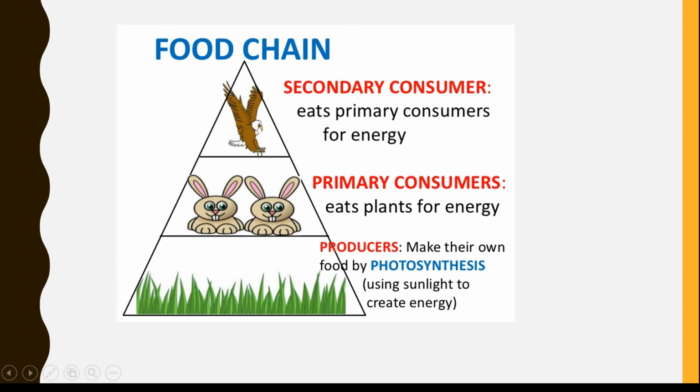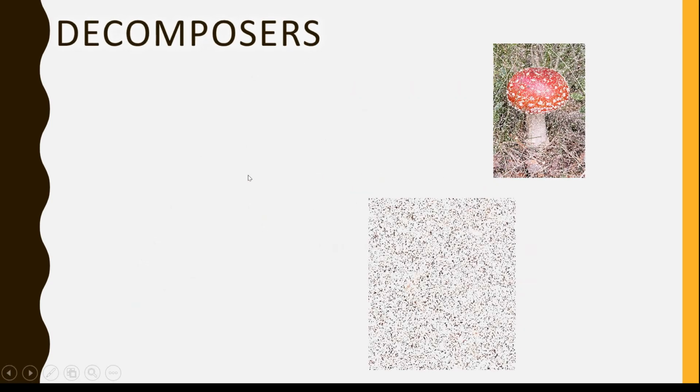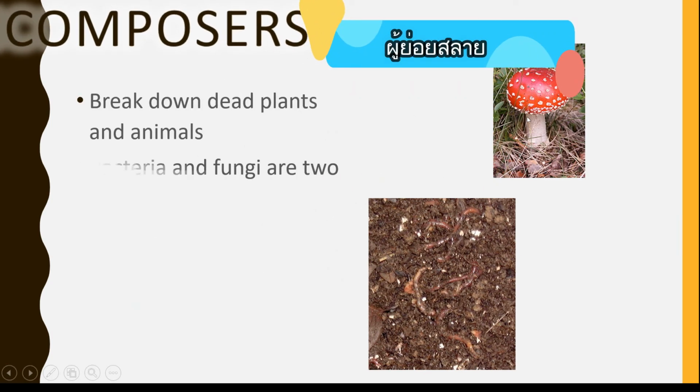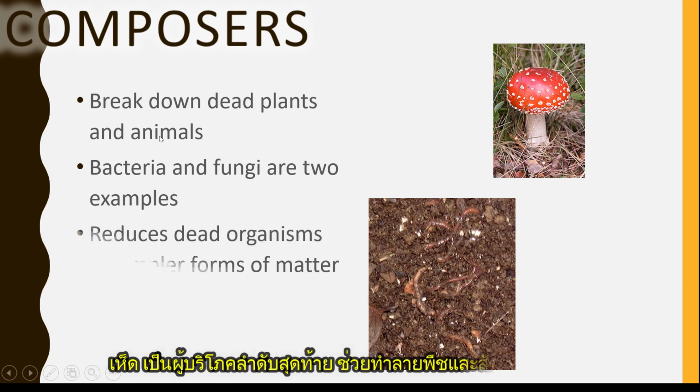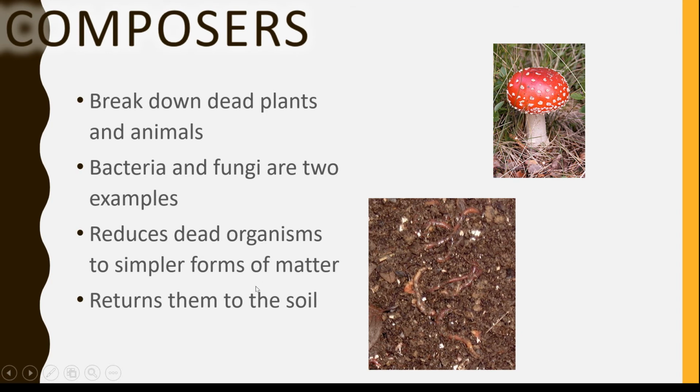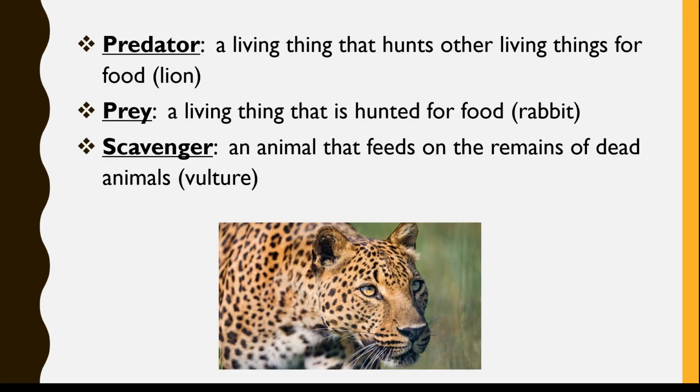Rabbit eats grass, and eagle eats the rabbit. That is food chain. Decomposers like mushroom, they break down dead plants and animals. Bacteria and fungi are two examples. They reduce dead organisms to simpler forms of matter and return them to the soil. So when they die, they will return to the soil. They will decompose and grow again.